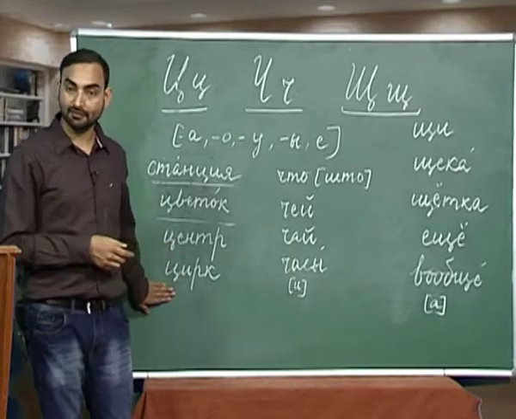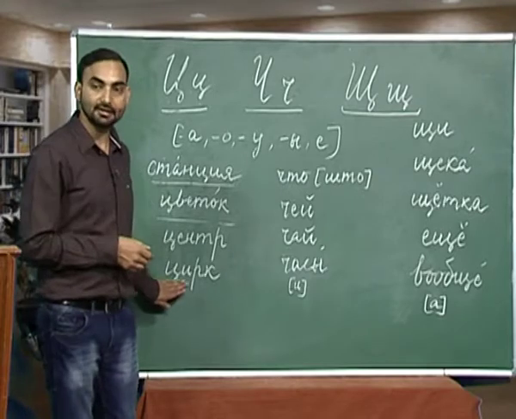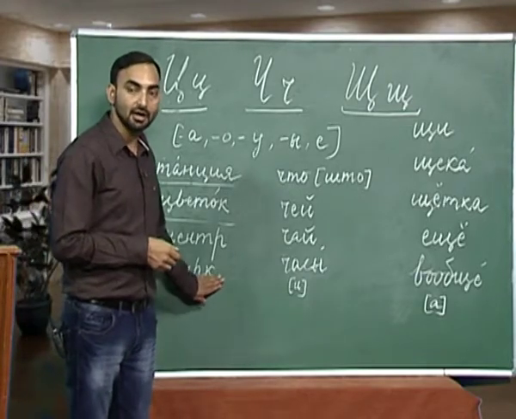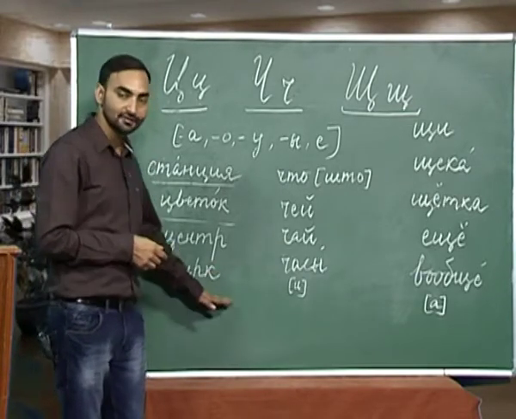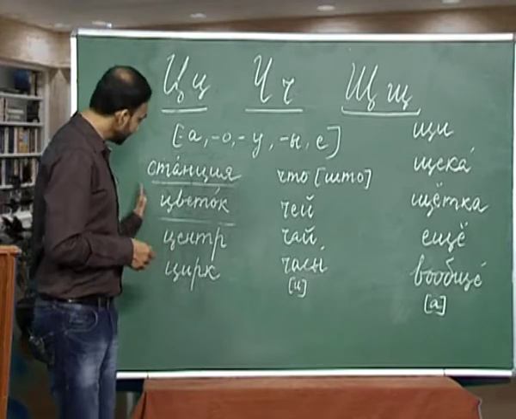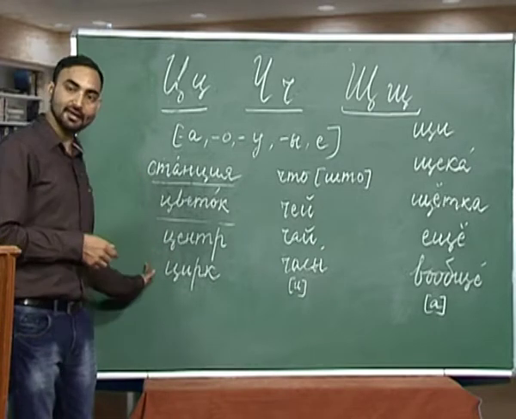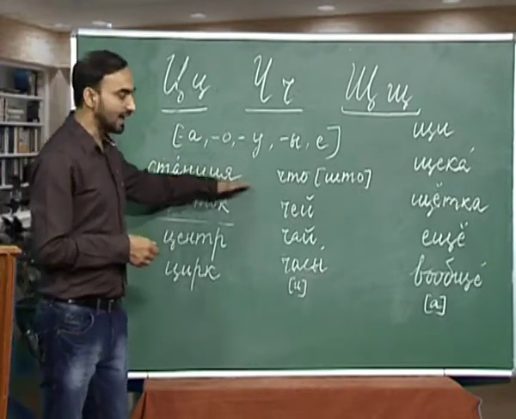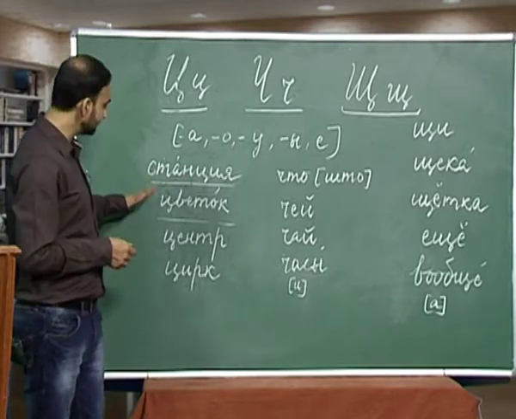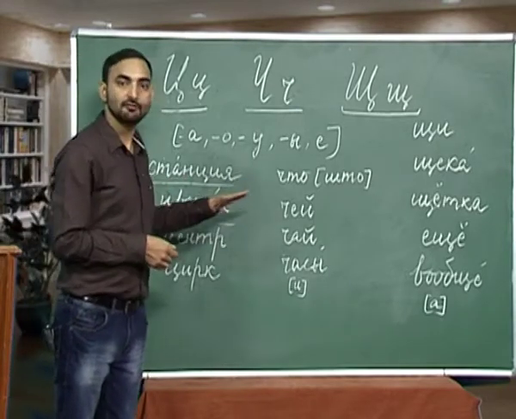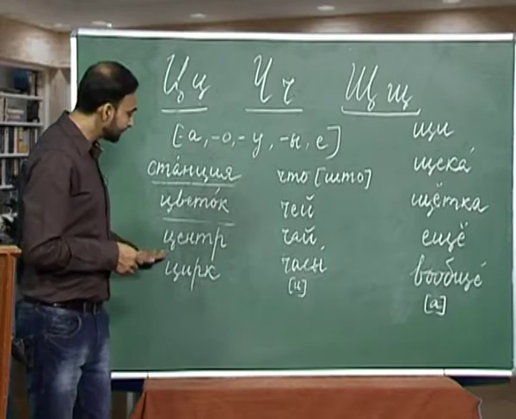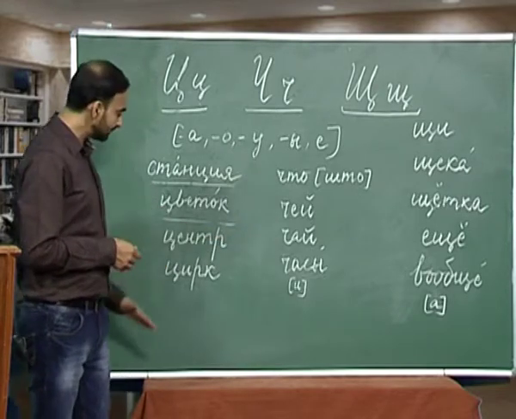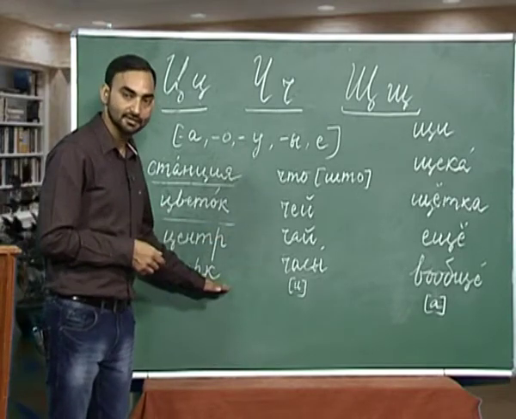The next word we have is ts, i, r, k. How will you pronounce this word? Tsirk. Tsirk is circus. So, let us revise all these words once again. Stantsiya, which is station, tsvetok, flower, tsentr, center, and tsirk, circus.